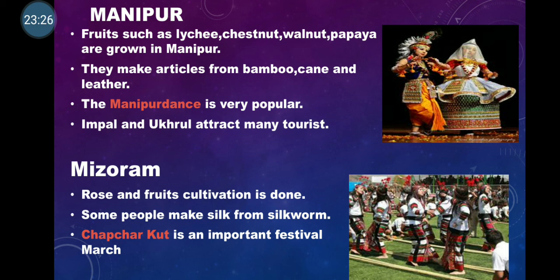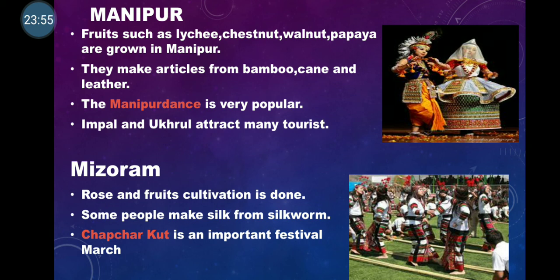This is a very popular festival, children. In this festival, the bamboo dance is done. When they are performing the bamboo dance, the men tap the bamboo sticks according to the rhythm of the dance, and the women adjust their dance moves with the moving sticks, and that is what is called Chapchar Kut.